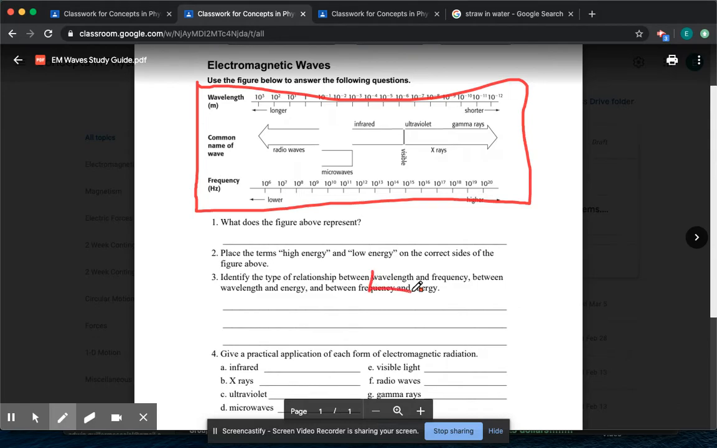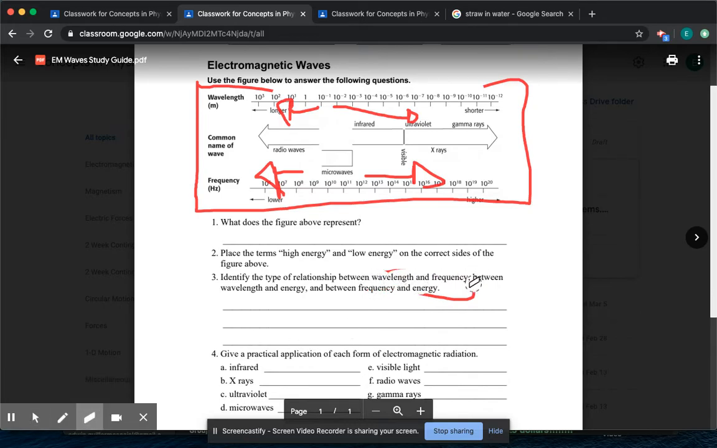If we look at wavelength and frequency, what they're asking is, as wavelength increases or decreases, what happens to the frequency? Going to the right, wavelength is getting shorter. As wavelength gets shorter, what happens to the frequency? You can look at either direction. Going to the left, it gets longer. As it gets longer, what happens to the frequency? That's what they mean.